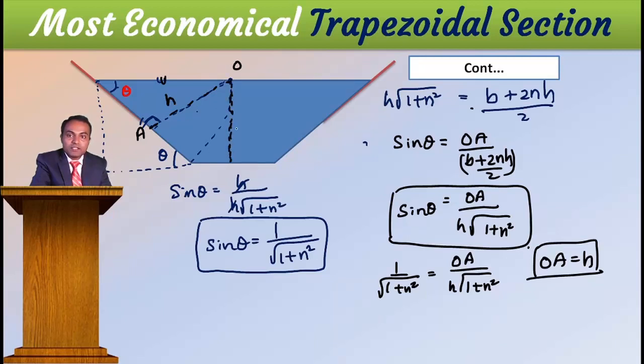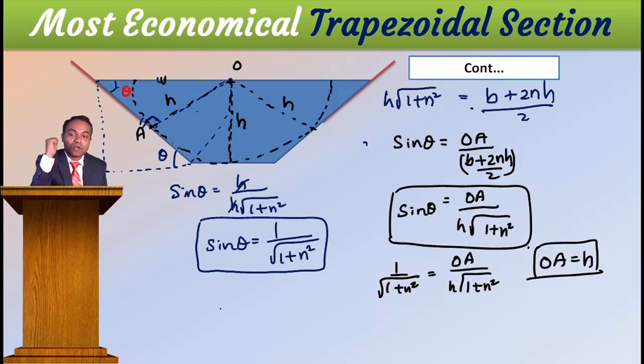Now, you know that this is your H. But from the derivation, you got this as your H. Then obviously, you will get this also as H. Then this is H means if I draw a circle here with radius H, then this circle is touching all the three sides. All the three sides. Understood?